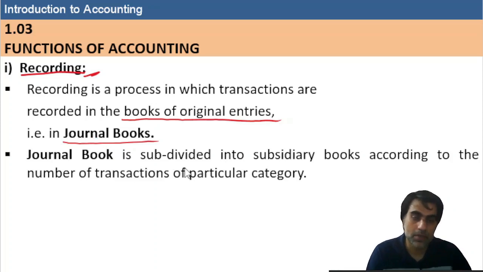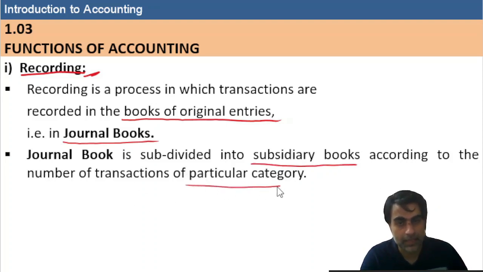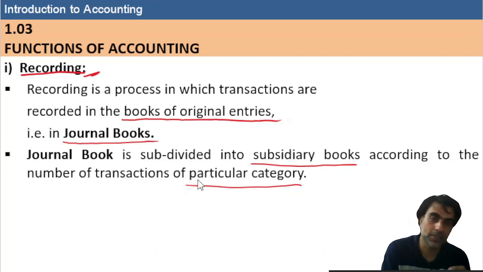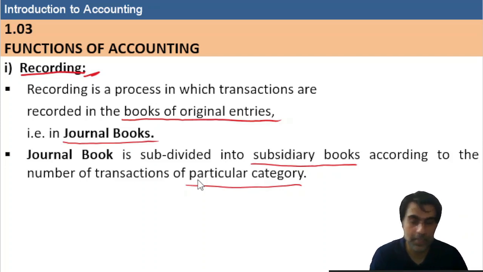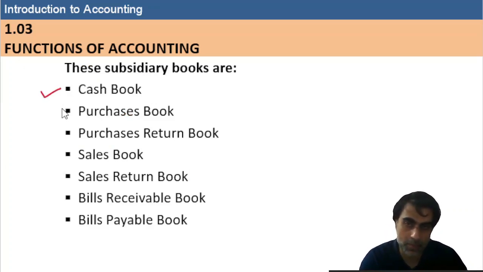Journal books are further subdivided into subsidiary books according to the number of transactions of a particular category. In all organizations, some transactions are very high in number, and some are very few. So based on the category and the number of transactions, we can subdivide our journal book into cash book, purchase book, purchase return book, sales book, sales return book, and bills receivable and payable books. Suppose for cash, generally we have a very huge number of cash transactions.